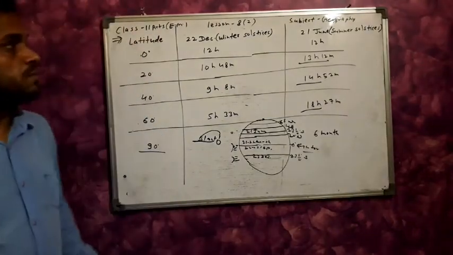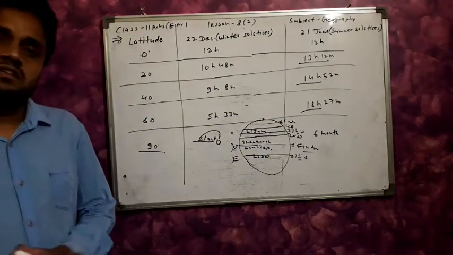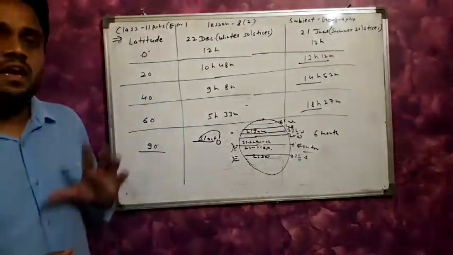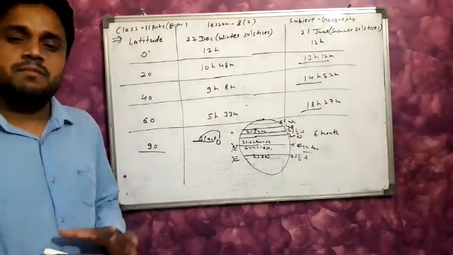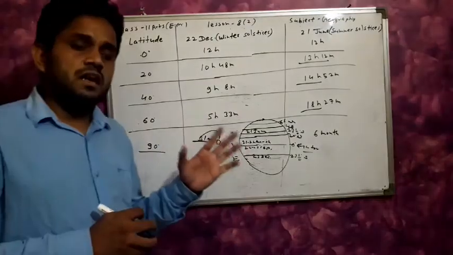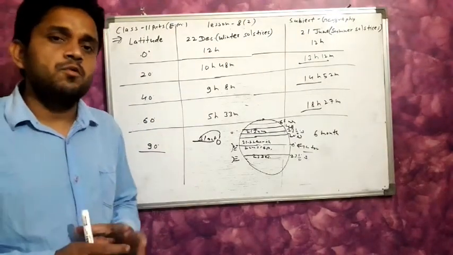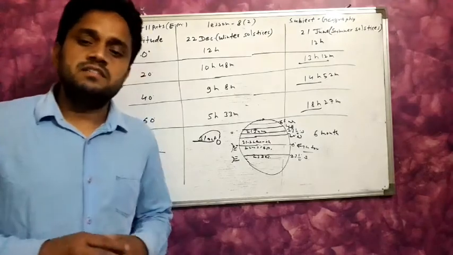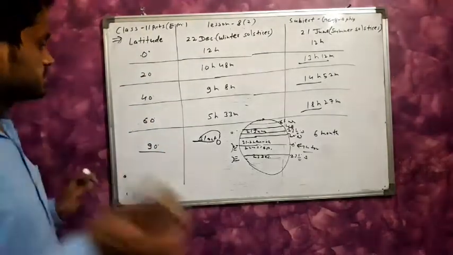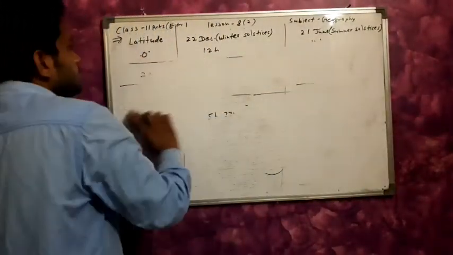This is the situation of the summer solstice. The Earth is tilted on its axis by 23.5 degrees, and the Earth makes an angle of approximately 66.5 degrees with its orbital plane. Now we will discuss the other parts with the help of your textbook.